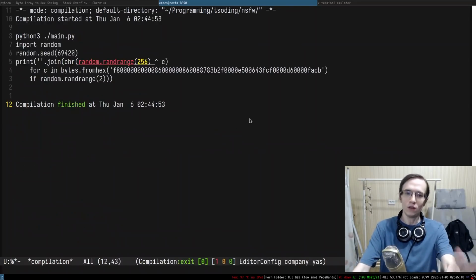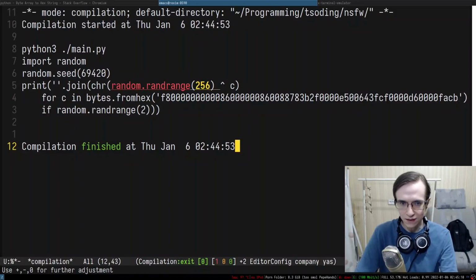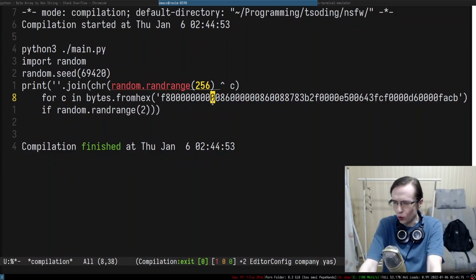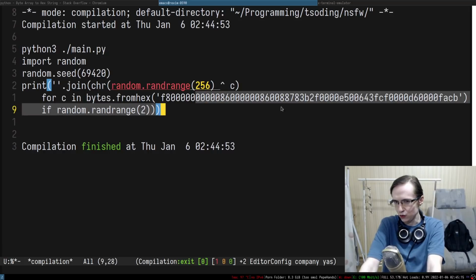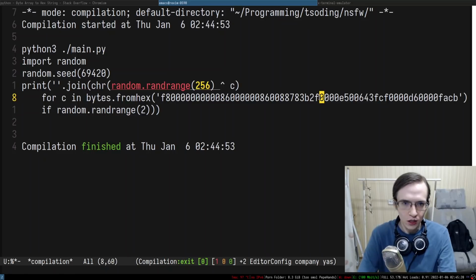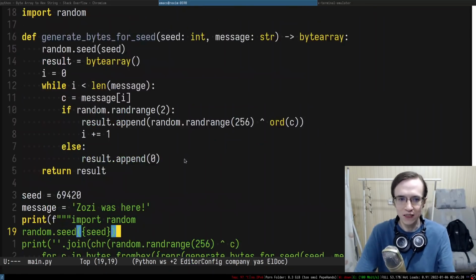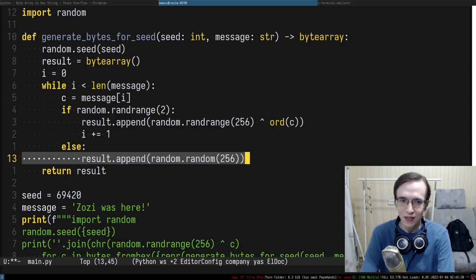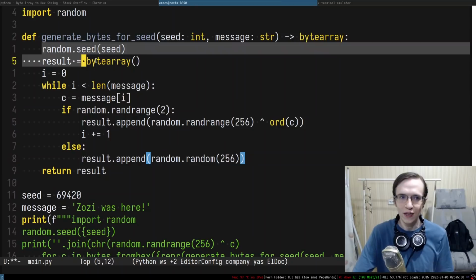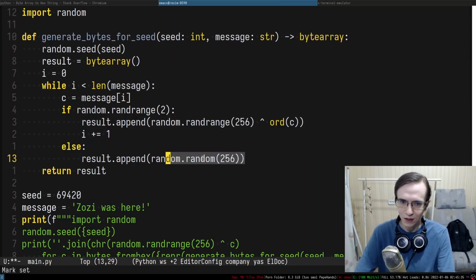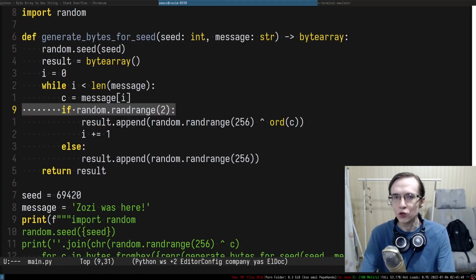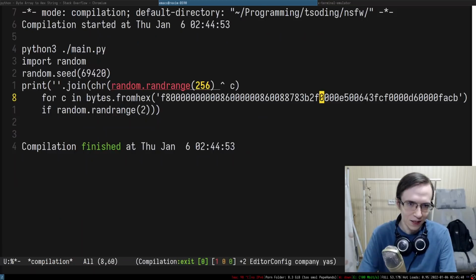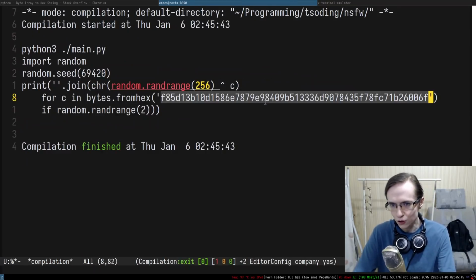But there is an obvious problem. The ignored bytes are 0, 0, which makes it too obvious, I think. We need to fill the filtered out bytes with maybe random garbage. So we can try to do something like a random randrange 256, but that messes with the state of the random number generator, because we don't expect to generate anything when this thing returns 0. We don't expect that, and because of that, this produces an interesting code.